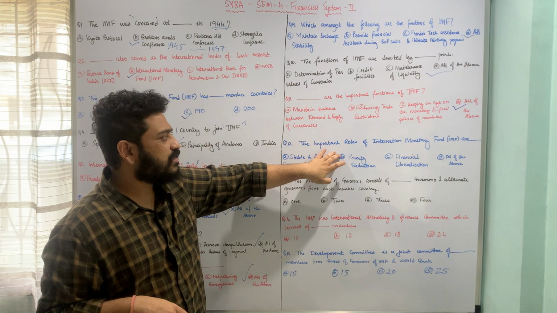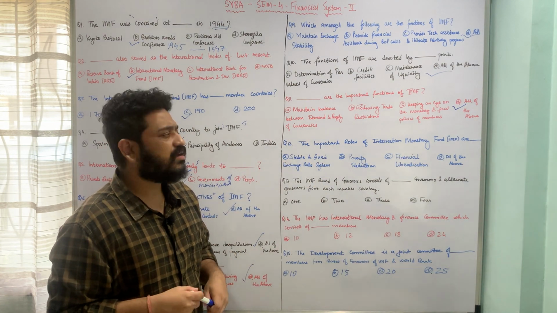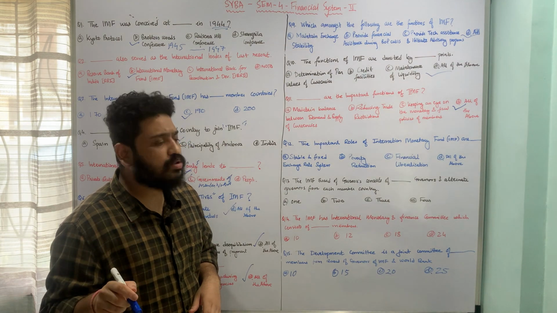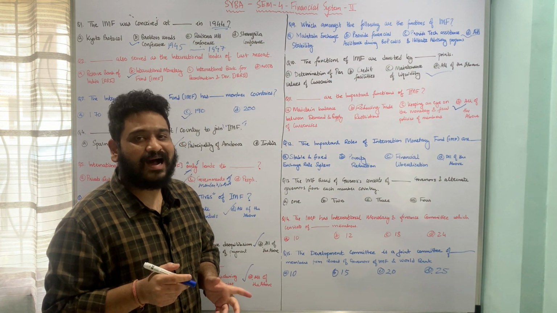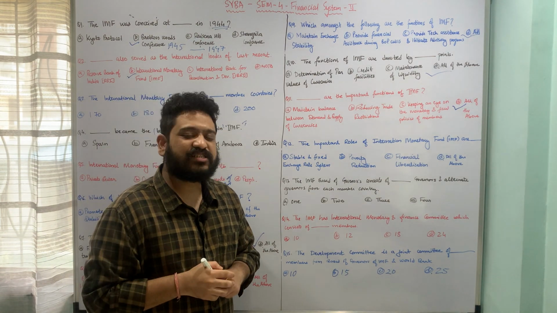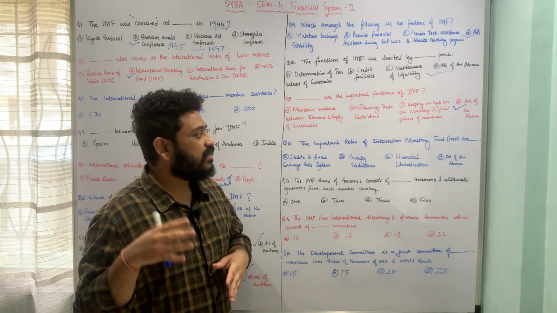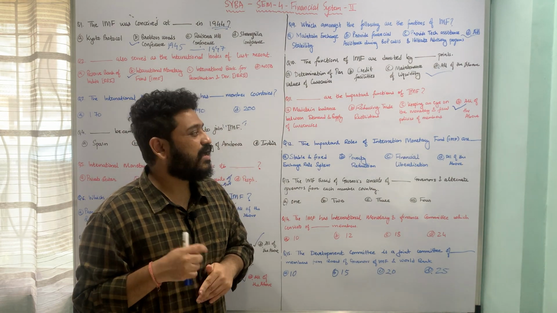Let us now move to the next question, which talks about the role of International Monetary Fund, and the question is the important roles of International Monetary Fund are dash, and the underlying options are a stable and fixed exchange rate system, that means provision of this, then we have reduction of poverty, then we have financial liberalization, and all of the above.